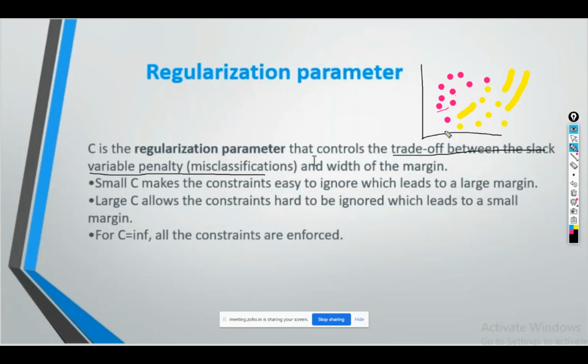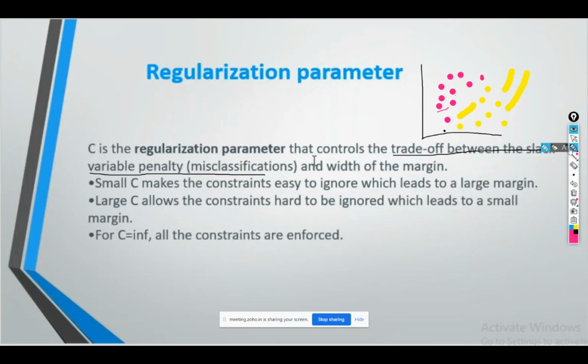We'll see that. So C provides a trade-off, meaning it will penalize me whenever I classify a point incorrectly. This was my pink point, one more point.